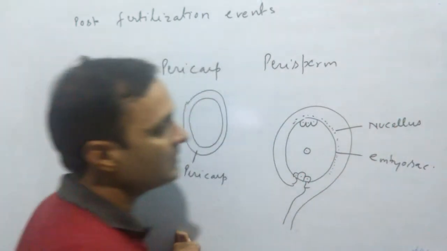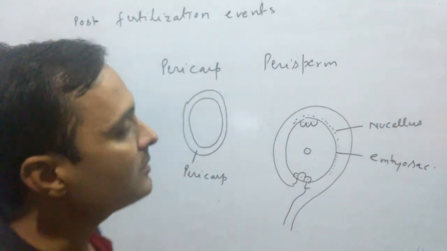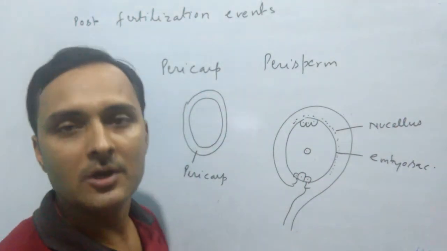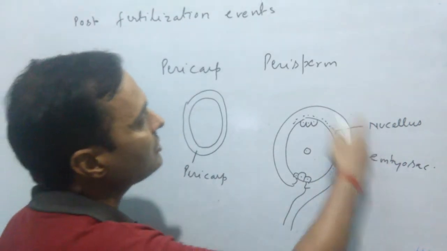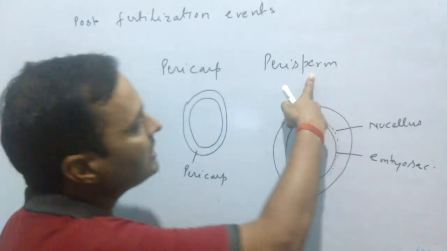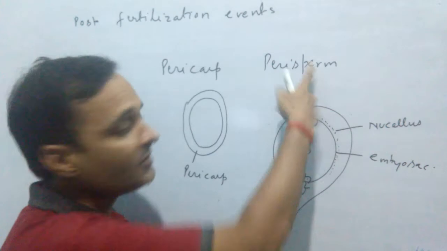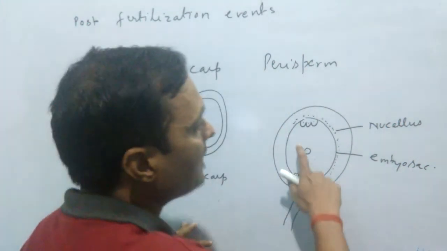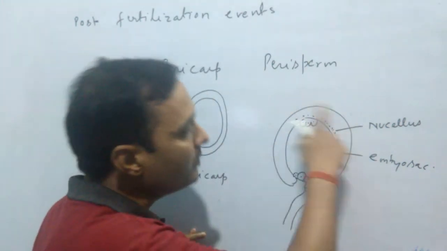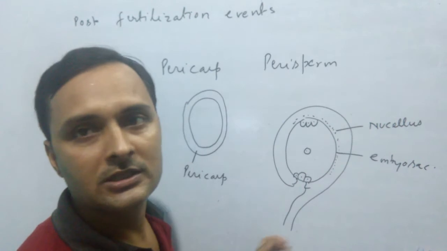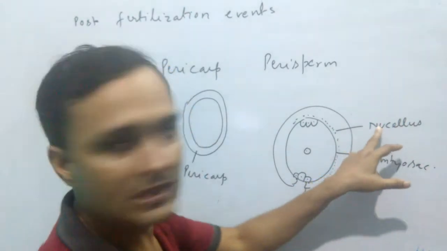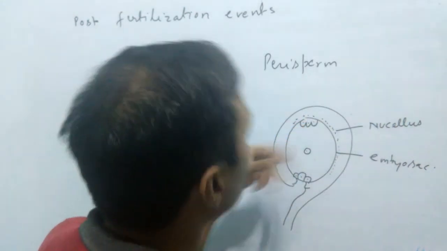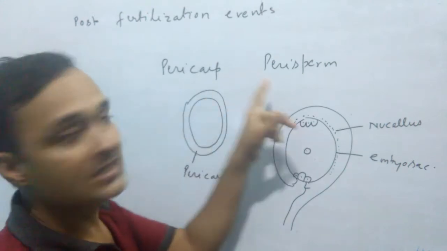But in some cases, the remains of nucellus are present after the formation of seed, and the remains of nucellus are known as perisperm. What is nucellus? A parenchymal tissue that surrounds the embryo sac in flowering plants and provides nourishment is known as nucellus, and the remains of nucellus after fertilization are known as perisperm.